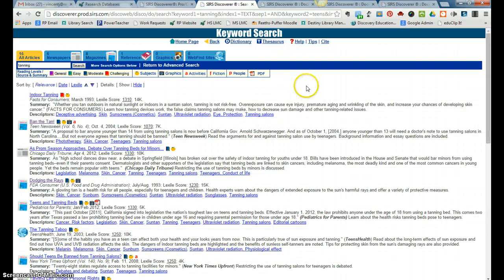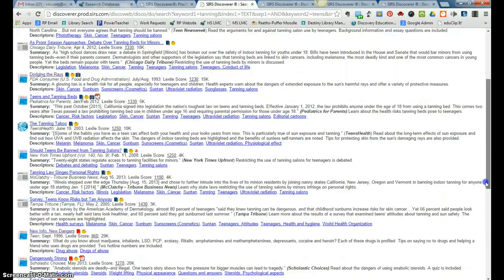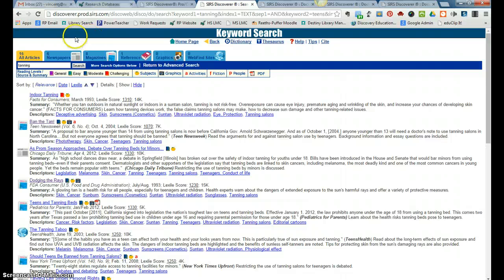Okay, so how do you read the results screen when you search this way? First thing we're going to do is look up here at the top. I have 16 total articles, and they are listed here below. However, this helps me sort them. 6 of them are newspapers, 8 of them are magazines, 1 of them is a reference book. So if I want to just look at the book source, I'm going to click on my reference link.